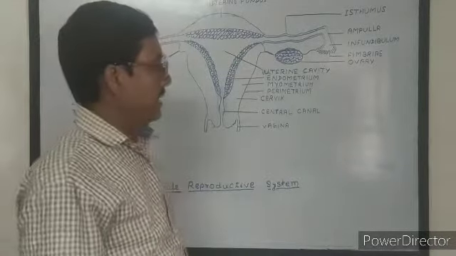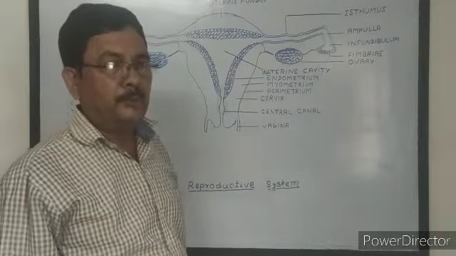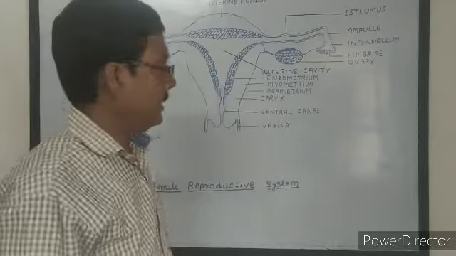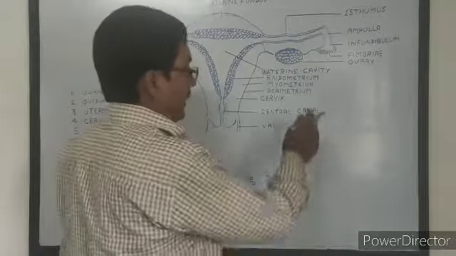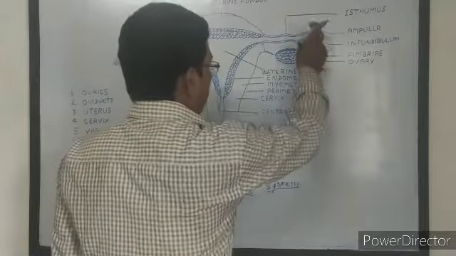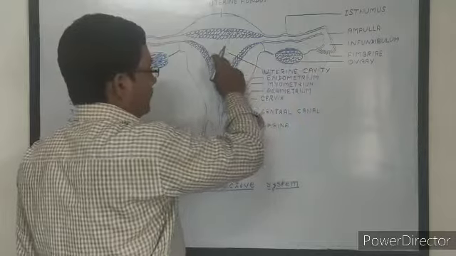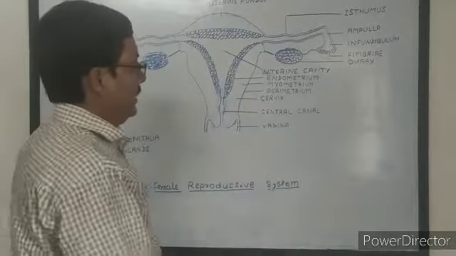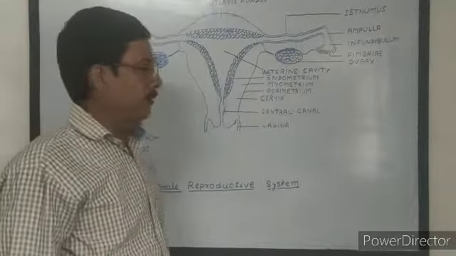Now the zygote starts dividing mitotically to form the 2-celled, 4-celled, 8-celled stage, then the 16-celled stage. At any stage of development, the embryo reaches the uterus and is ultimately embedded in the endometrial wall of the uterus.